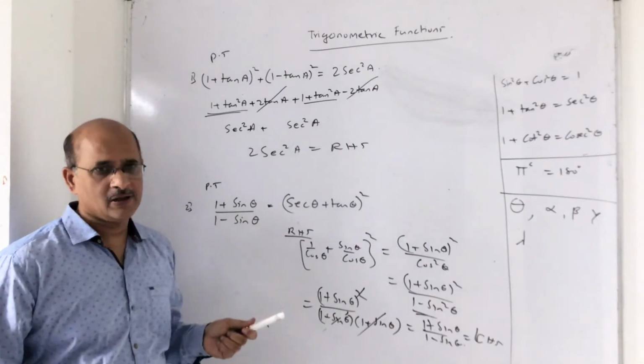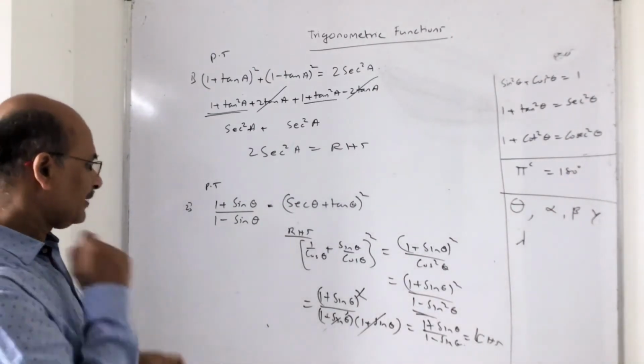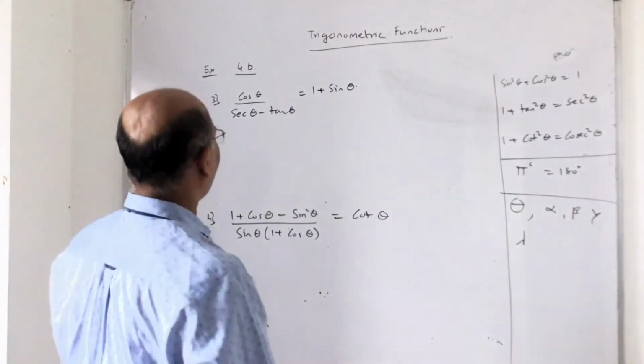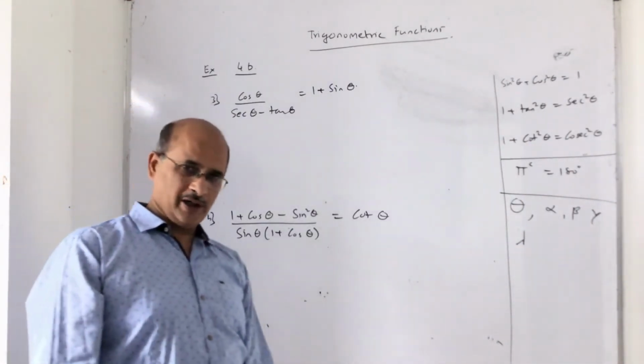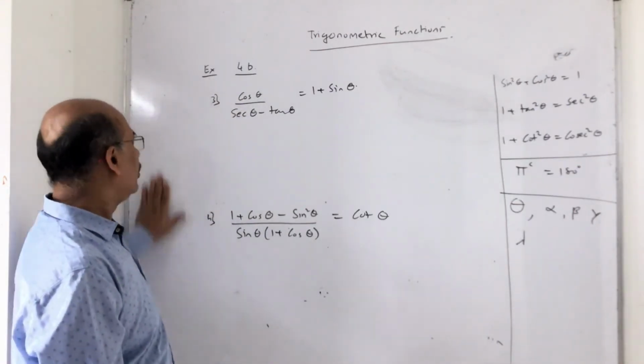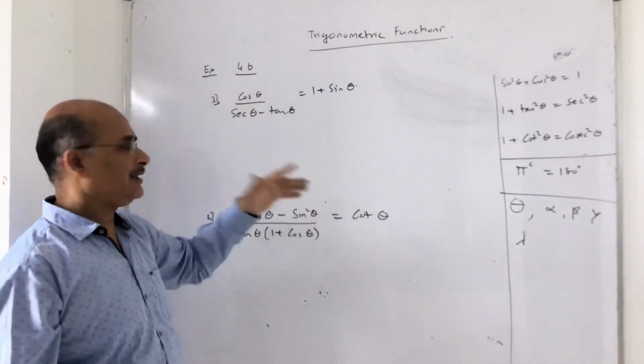Very simple identities, proofs you have. But from the exercise, just pick up the difficult ones and do them. Exercise 1 can be done orally. As I said, 4A you are doing orally. For exercise 4B, I am giving the same sum number, so you don't have to do it again. From exercise 4B we are doing some proofs.